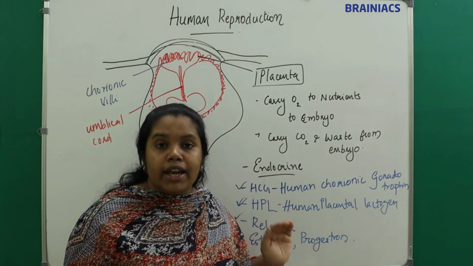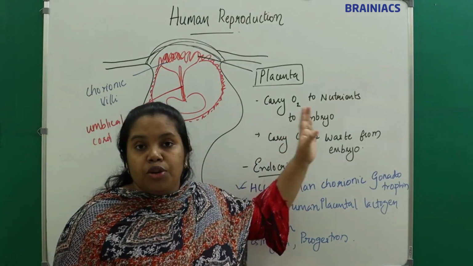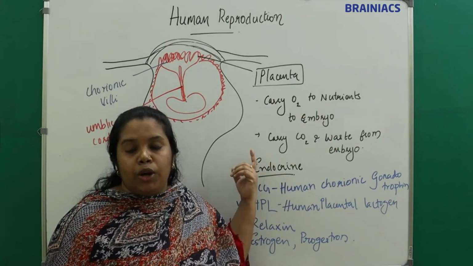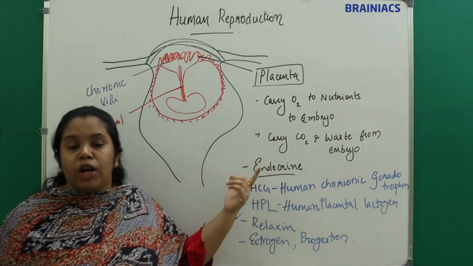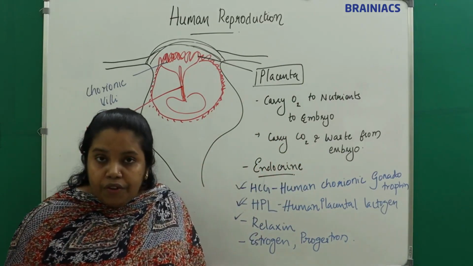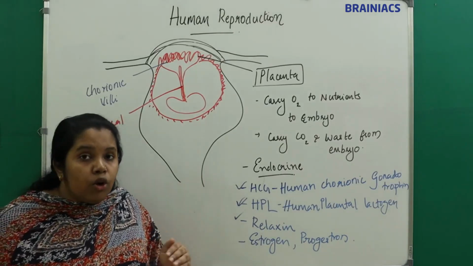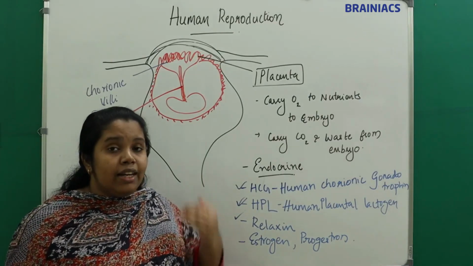And what is the function of the placenta? The placenta will carry oxygen and nutrients from the mother to the embryo, and it will carry carbon dioxide and waste products from the embryo to the maternal side. And what's the other function? It has an endocrine role, which means it will secrete hormones.